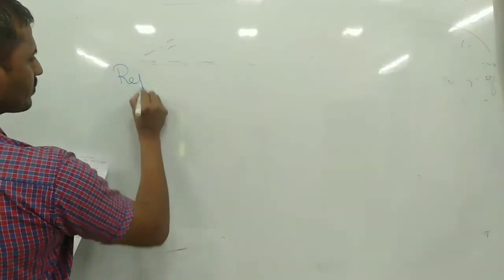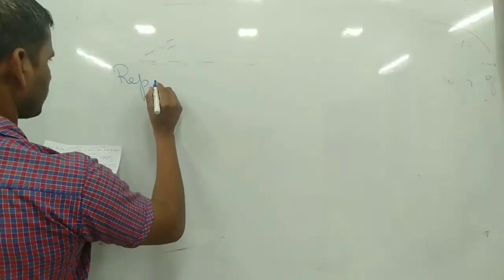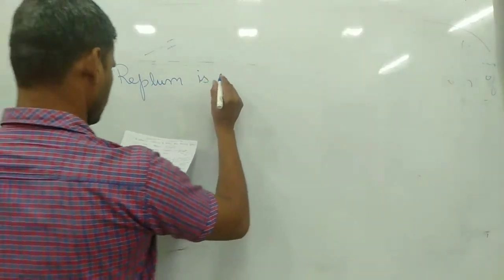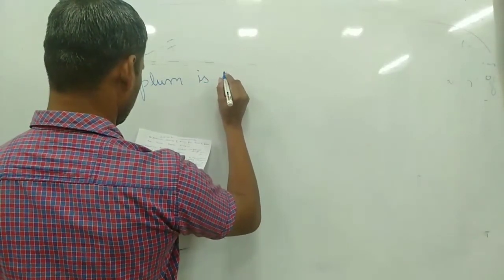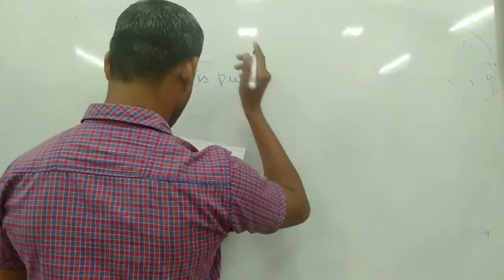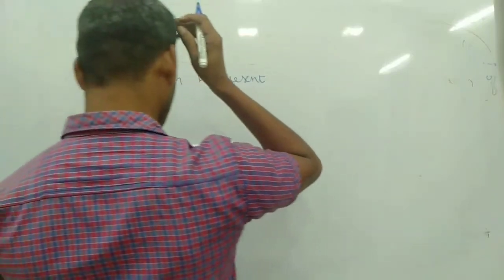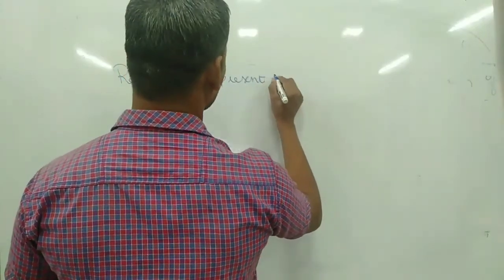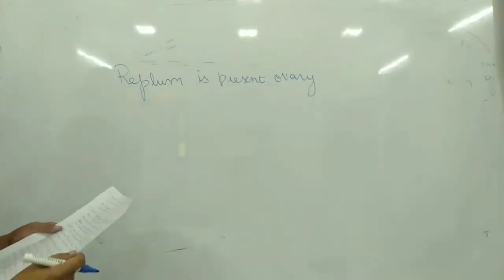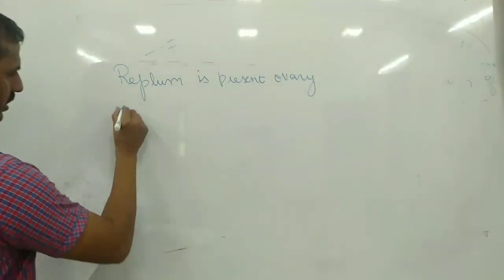Next, replum is present in the ovary of which plant? A, lemon.